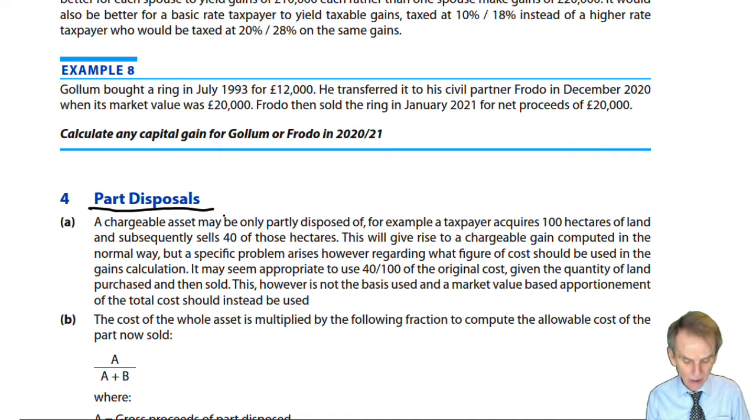Now, the rules that deal with both no gain, no loss transfers between spouses and civil partners and dealing with part disposals, those rules and techniques to follow have not changed since Finance Act 19. They haven't changed for a long, long time before that either, nor are they likely to change in the future.